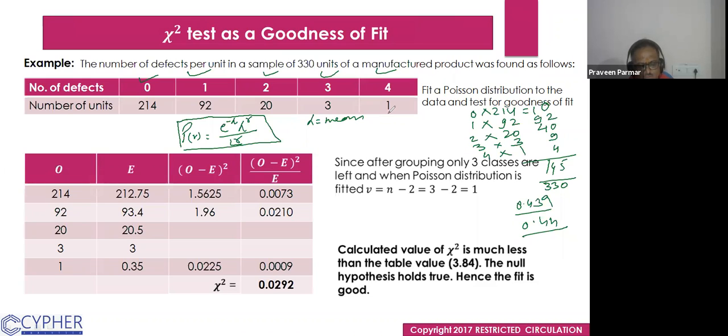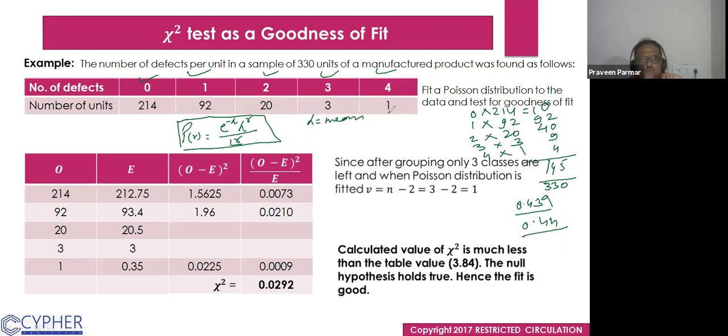I am getting 0.71, then 0.351, and we multiply it by n, which is 330.